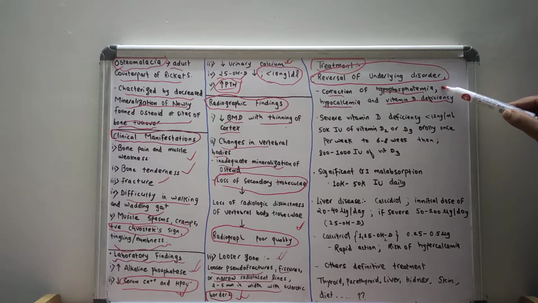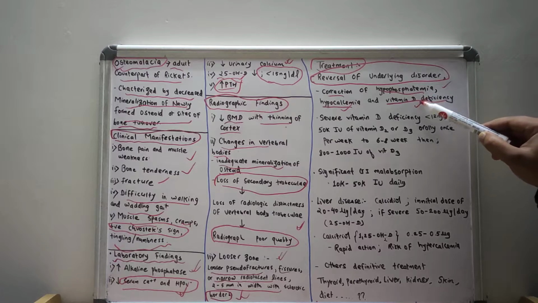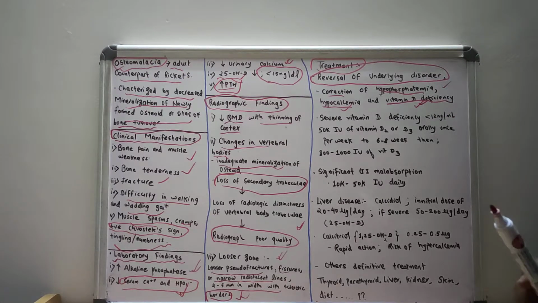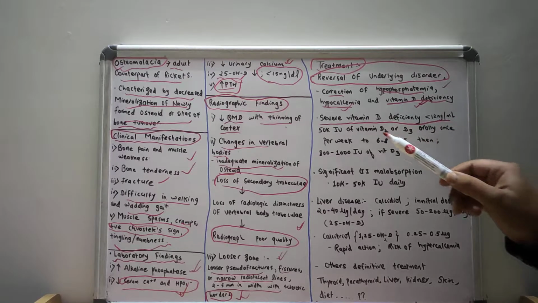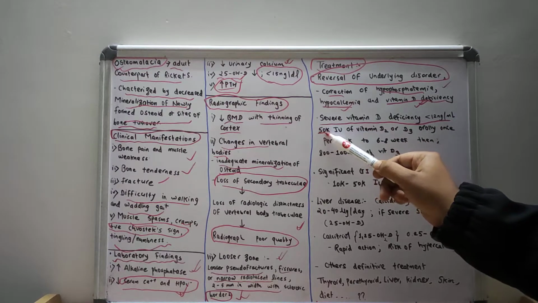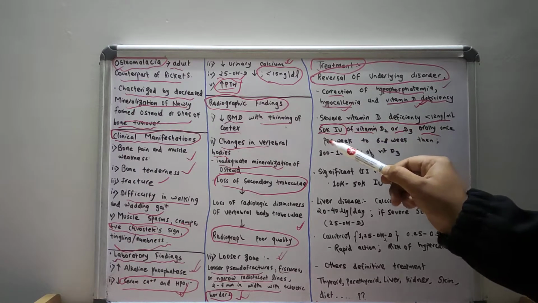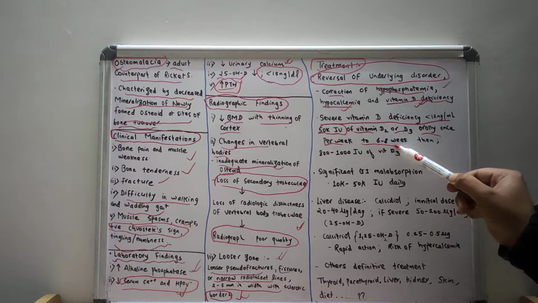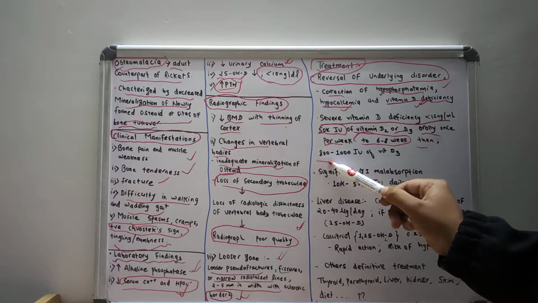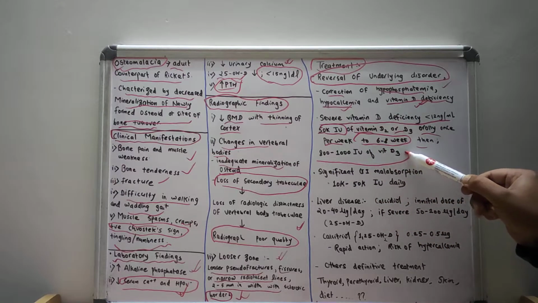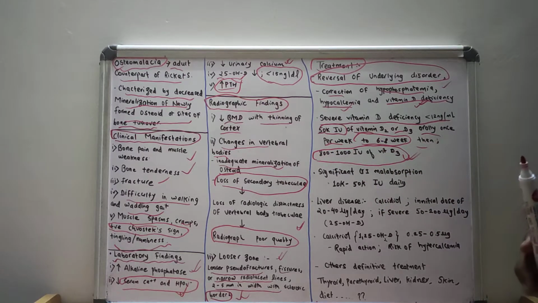So in severe vitamin D deficiency, that is less than 12 nanogram per ml, 50,000 international units of vitamin D2 or D3 orally once per week for 6 to 8 weeks can be given. Then as the maintenance dose, we can give 800 to 1000 international units of vitamin D3 for another 6 months.